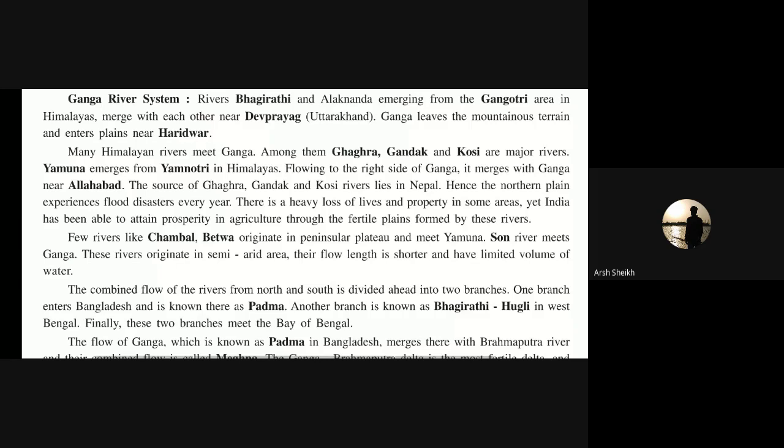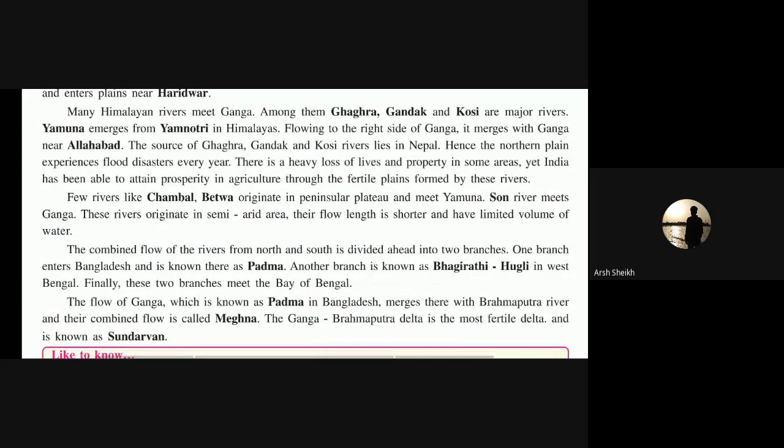Then it merges near Allahabad, and the rivers it meets, Ghagra, Gandak, and Kosi, lie in Nepal. As it flows throughout the year, sometimes floods occur, and due to that there is heavy loss. Then it meets Chambal and Betwa, which meet Yamuna. Then the Sun River also meets. When it flows into Bangladesh, it is called Padma, and the combined flow is called Meghna.